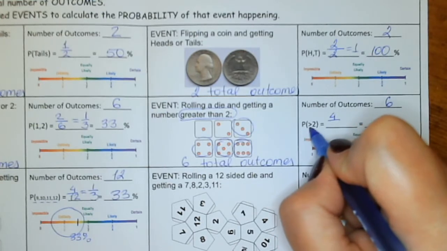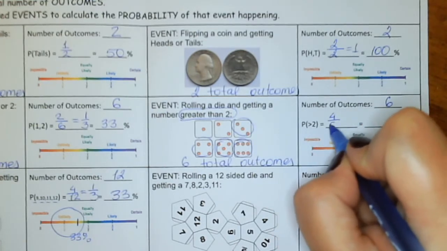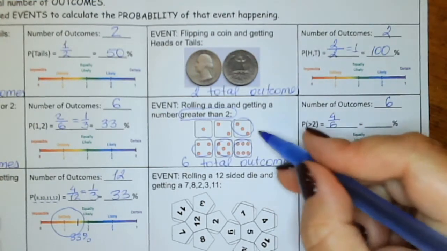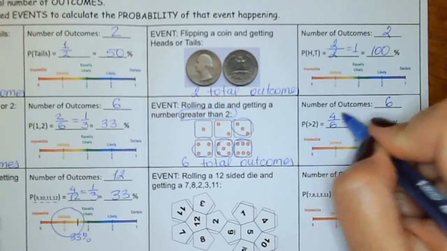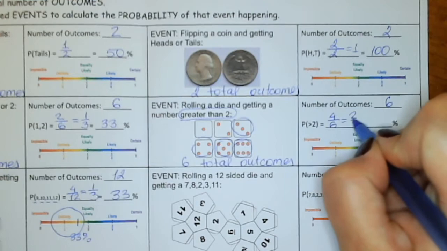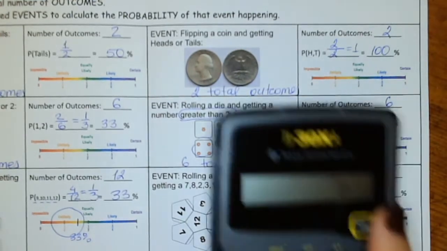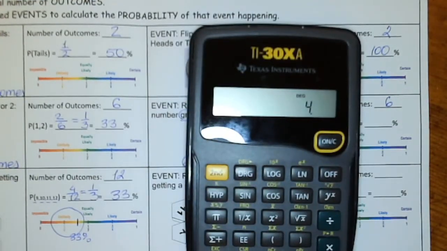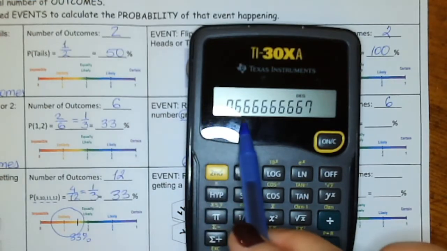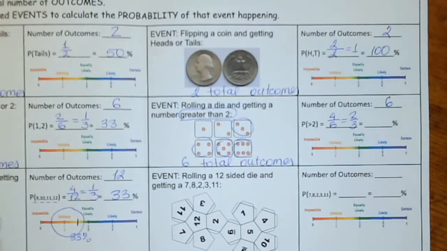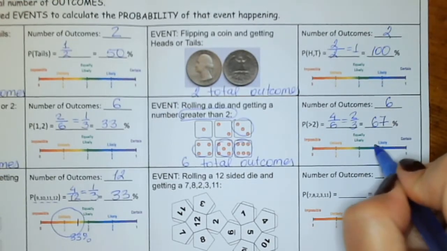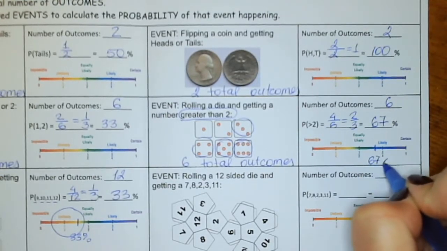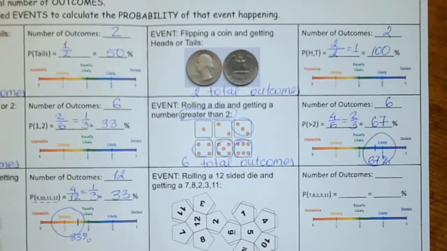So the probability of getting a number greater than 2 is pretty high because there are a lot of numbers greater than 2. 4/6 can be reduced to 2/3. And 4/6 is about 67%. Pretty high chance. Pretty likely.